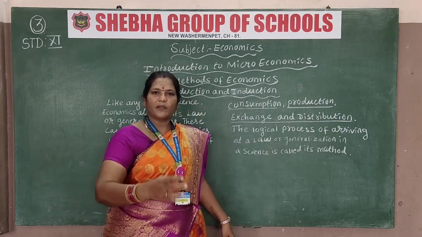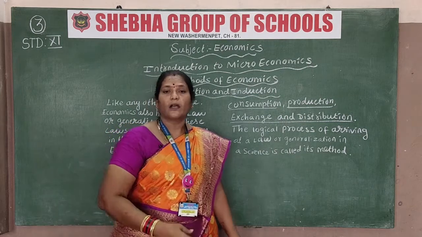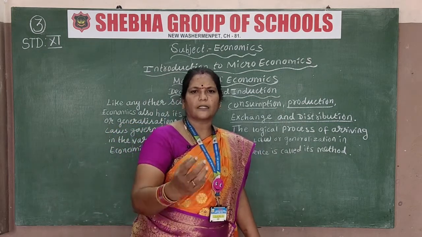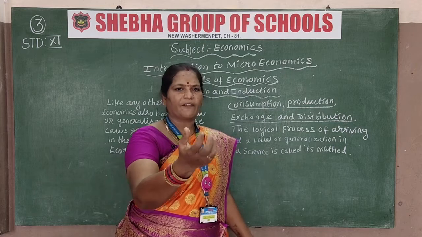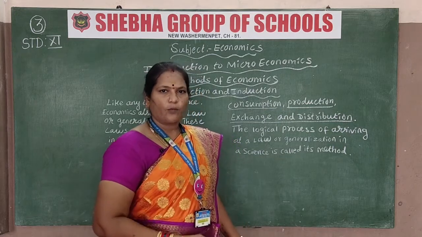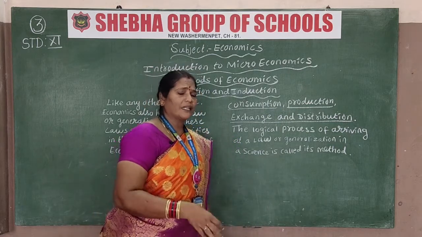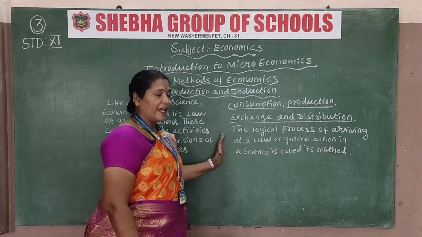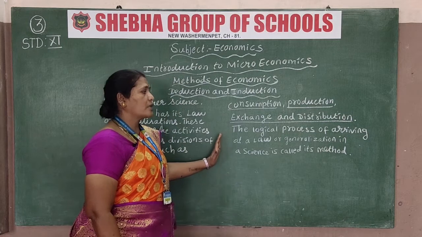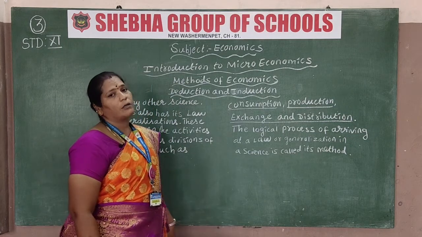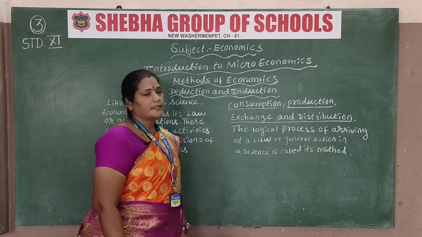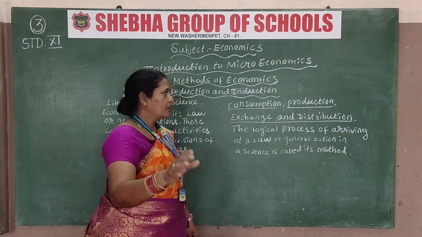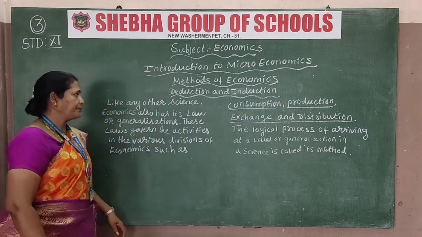Exchange I have already explained: whatever goods you want to purchase in the market, we give money and purchase the products that are required. So everything comes in this method. That is why they have given that the logical process of arriving at a law or generalization, a science is called its method. Let me revise this one.